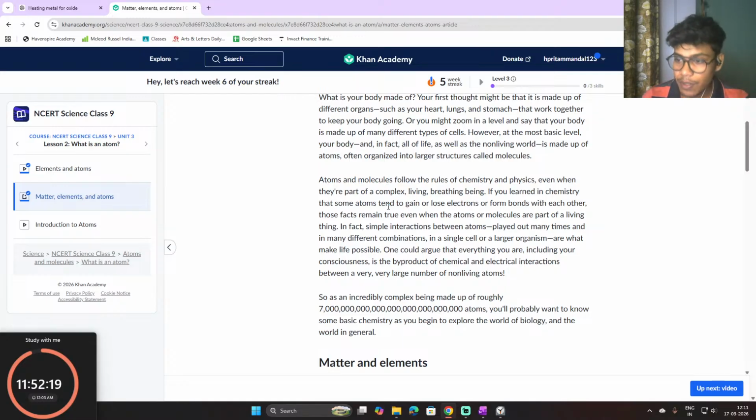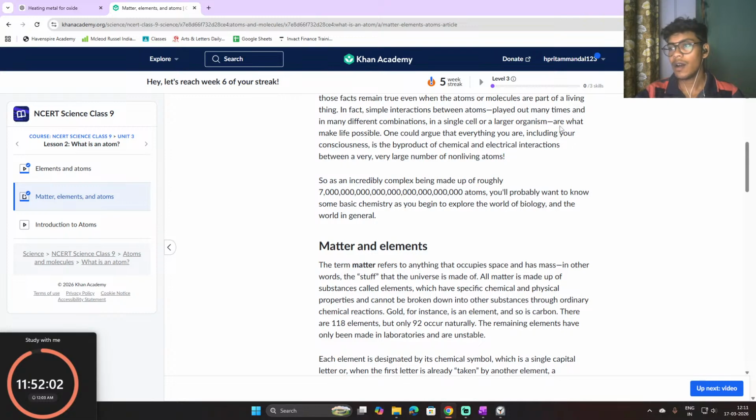In fact, simple interactions between atoms, played out many times and in many different combinations in a single cell or a larger organism, are what make life possible.